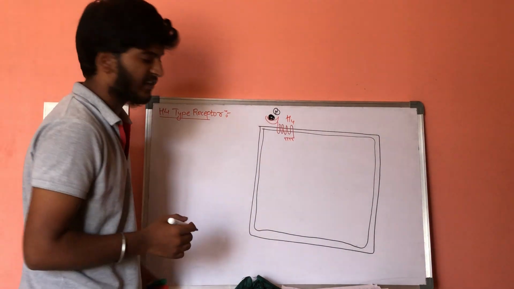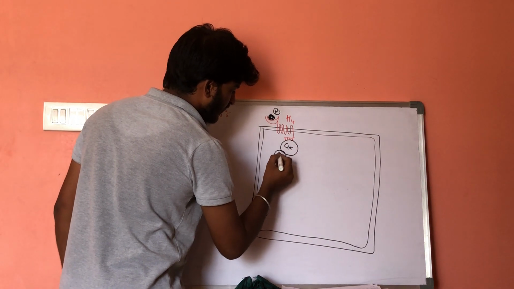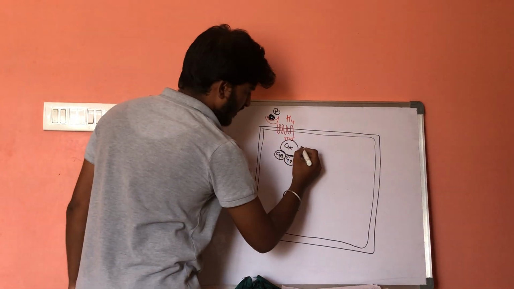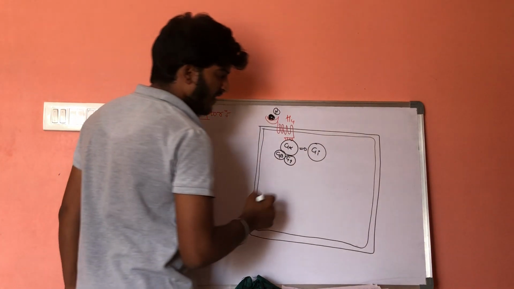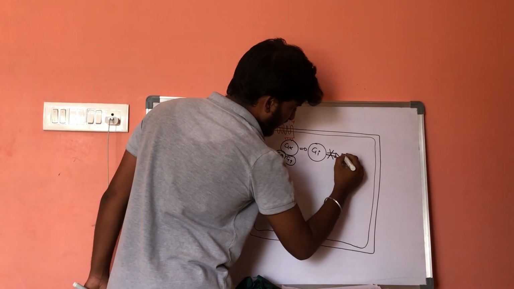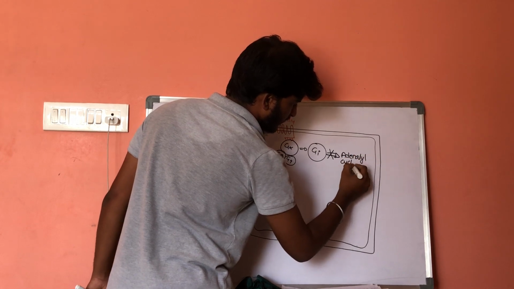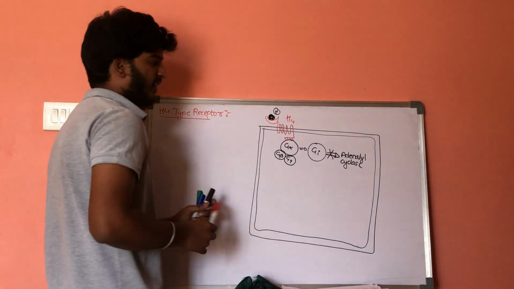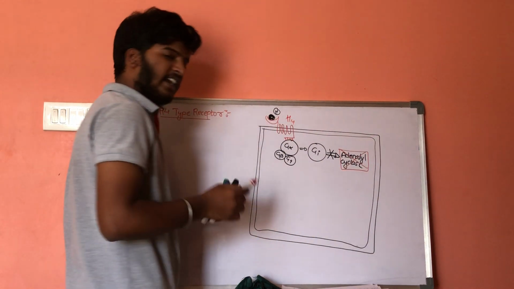Whenever histamine is attached, it will activate the G alpha, G beta, and G gamma subunits, which will activate the G inhibitory protein. Whenever this G inhibitory protein is activated, it will inhibit the adenylyl cyclase enzyme.